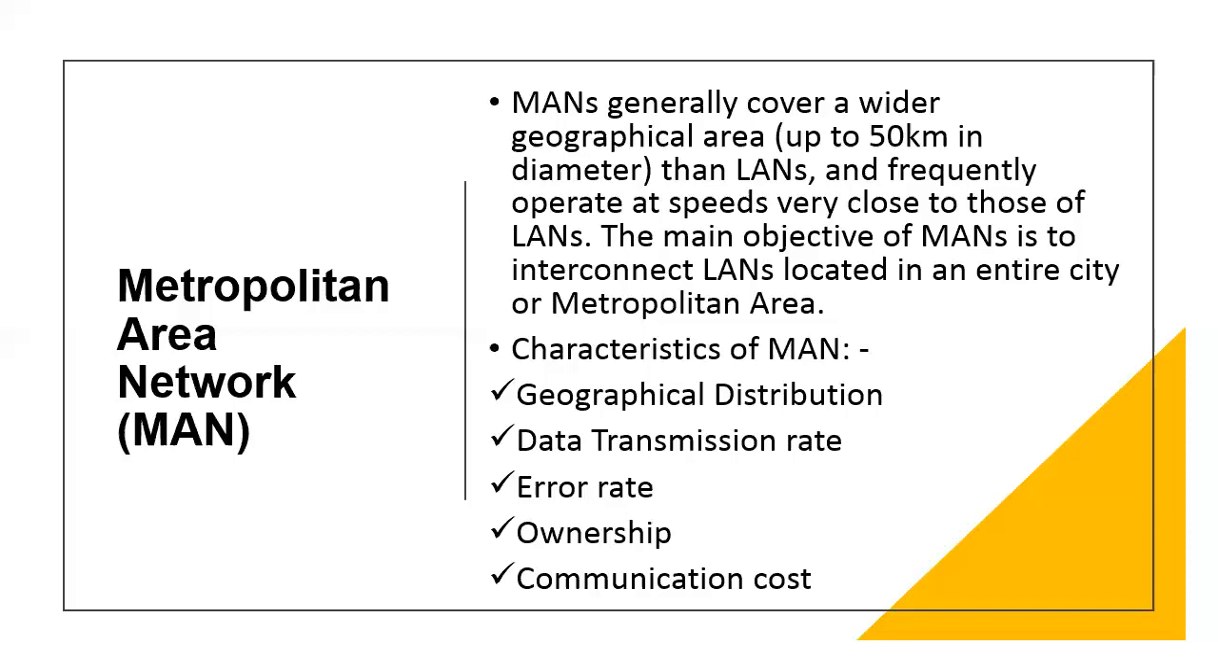Error rate. MANs usually have more errors during data transmission over a communication or network connection than LANs, but less than WAN, which we'll see in the next slide. Ownership. A MAN is not owned by a single organization because of its larger geographical coverage. Communication cost. The cost of transmitting data in a MAN is slightly higher as compared to LAN, but lower than WAN.